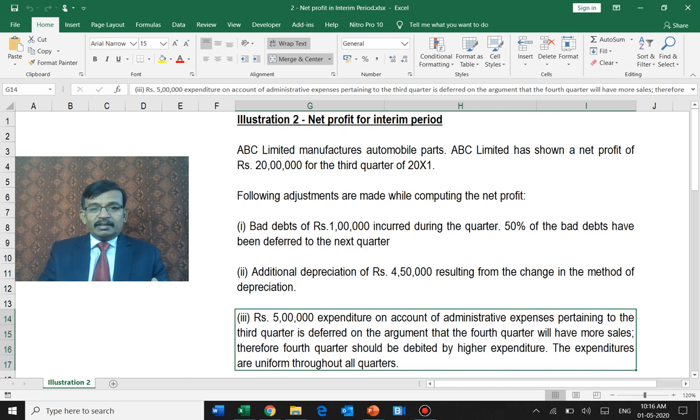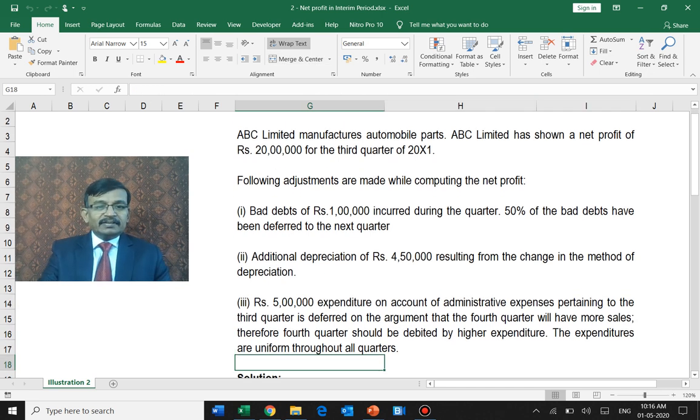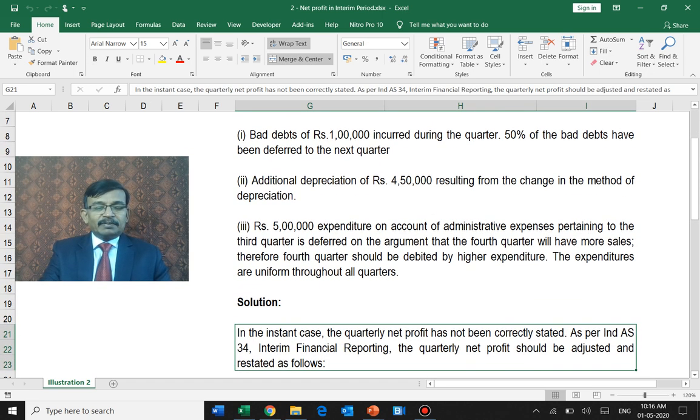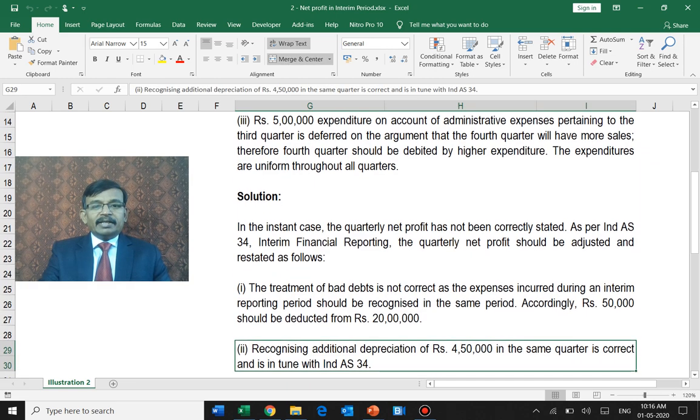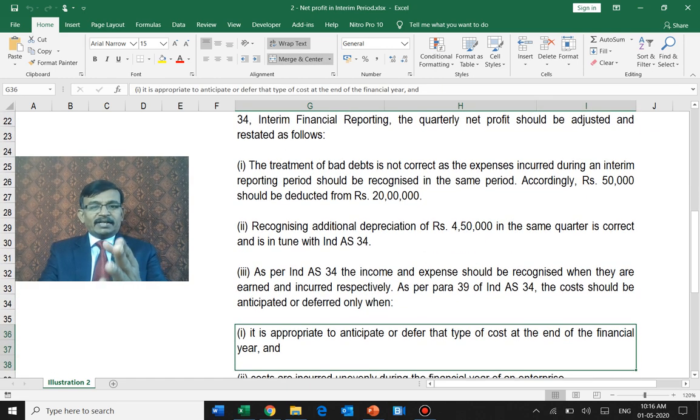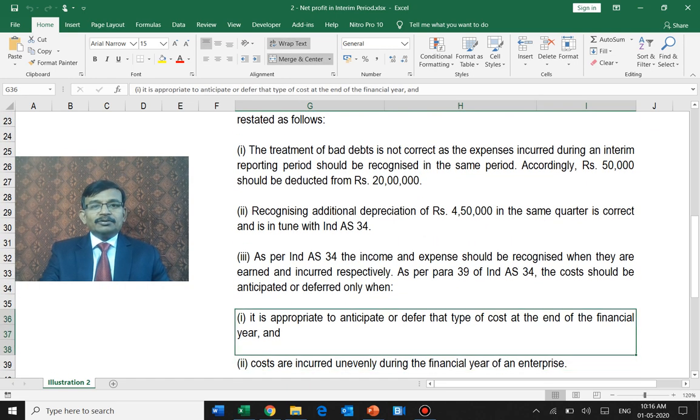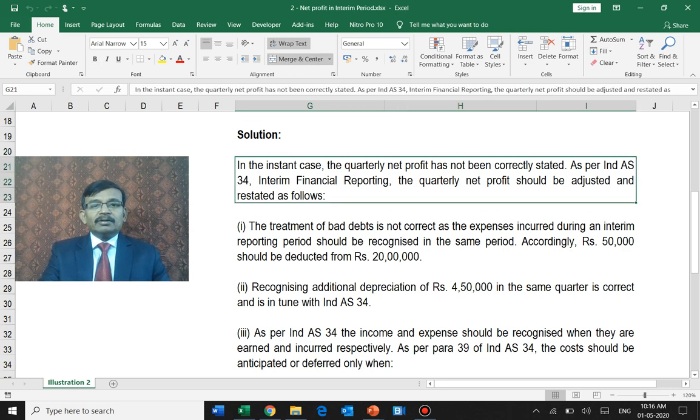It is not possible, as we have already seen in one of the cases like advertisement expenditure. If you have already incurred an expenditure which is not a period cost, you have to expense it immediately. On that basis, what are the adjustments which are required? Whatever I have explained, I have put it in the theory aspect. You can have a quick look at this when you are revising it.